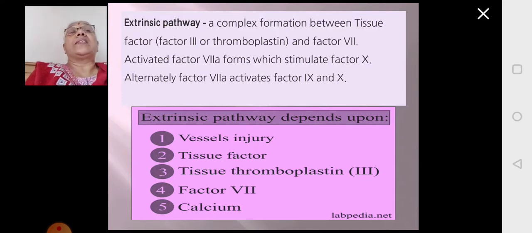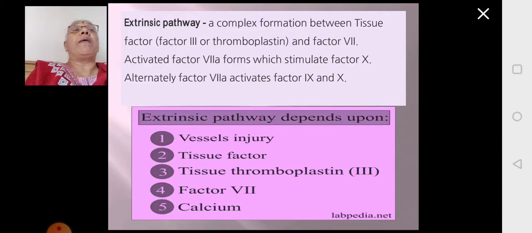So in the previous slide, the intrinsic pathway was leading to the conversion of 10 to 10A. Another factor which is required for the conversion of inactive 10 to 10A is coming from the extrinsic pathway. So both of them together are responsible for the conversion of inactive 10 to 10A, which is a very important step in the formation of the blood clot.